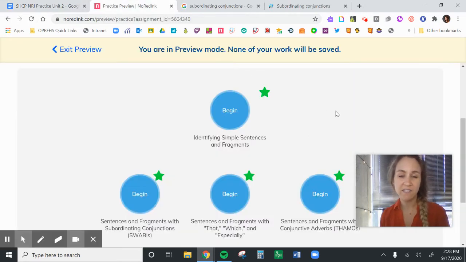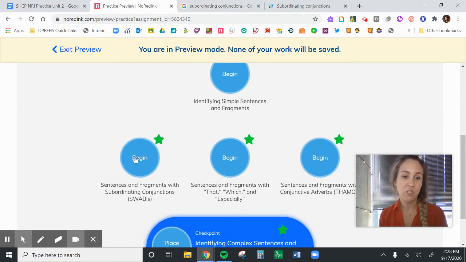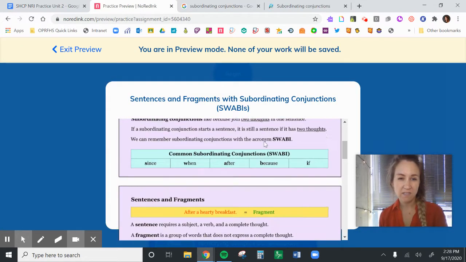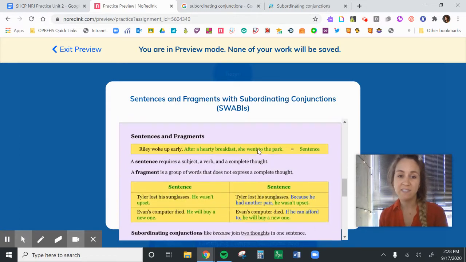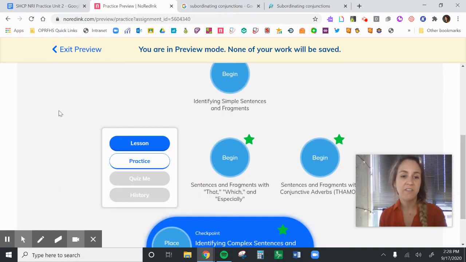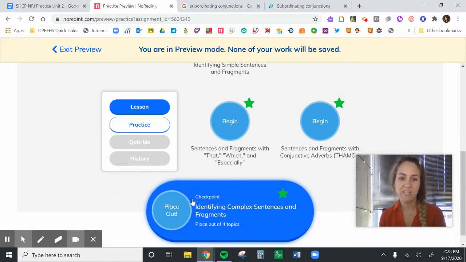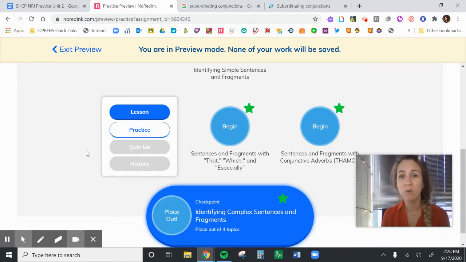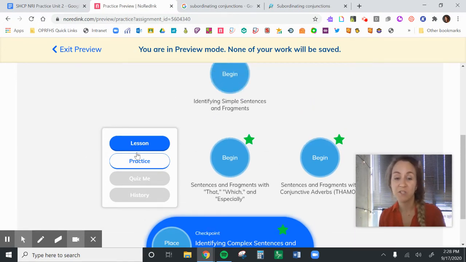So let's do a practice. Remember that when you click into this, you can see lessons: more specific lessons, sentences, and examples in these purple boxes. Make sure you use those. The other thing to remember for this unit is that this checkpoint is a way of doing all the skills at once. If you get through this checkpoint, you'll pass out of all of these things. So if you know these pretty well and you just need a review, just start with the checkpoint. Otherwise, you'll want to go through them more specifically to get better practice.